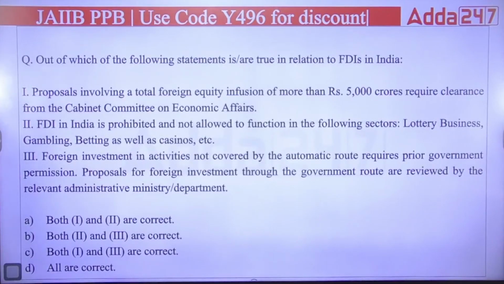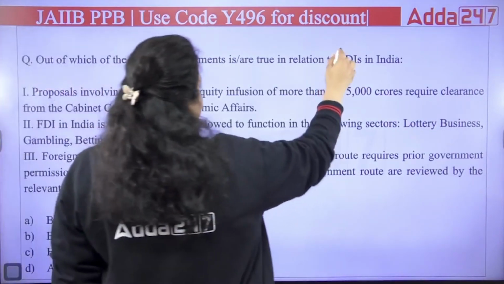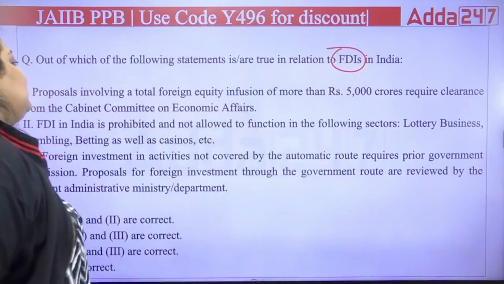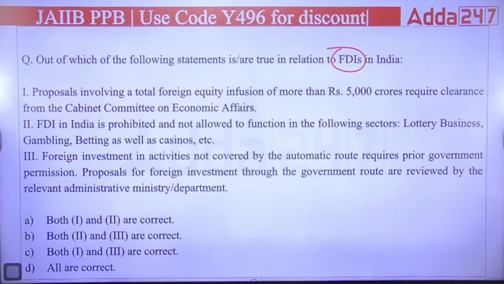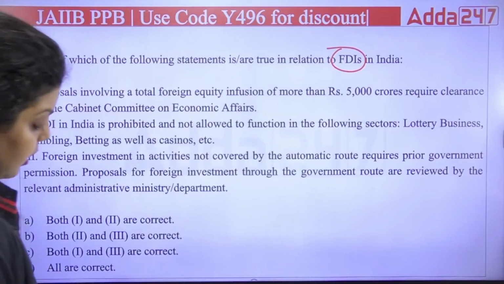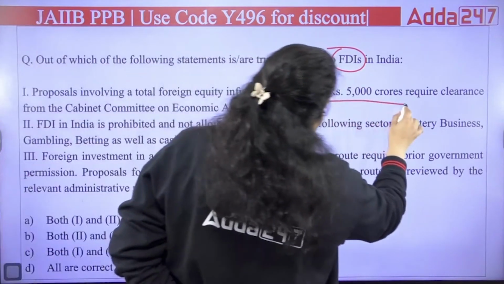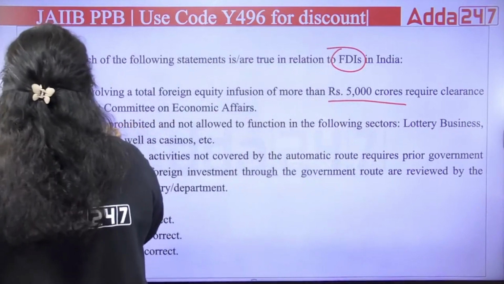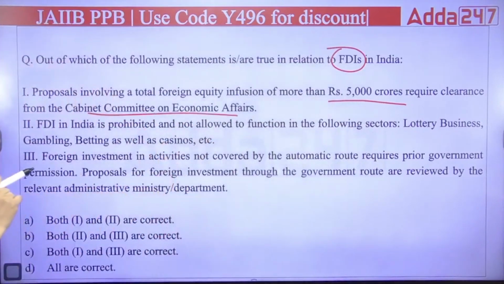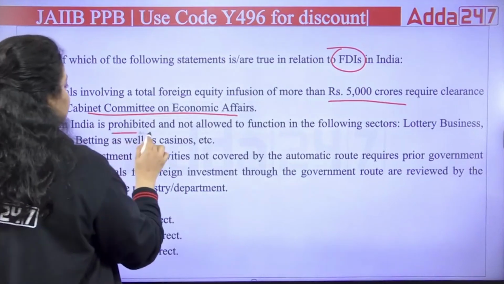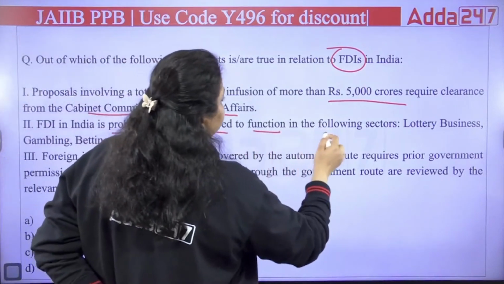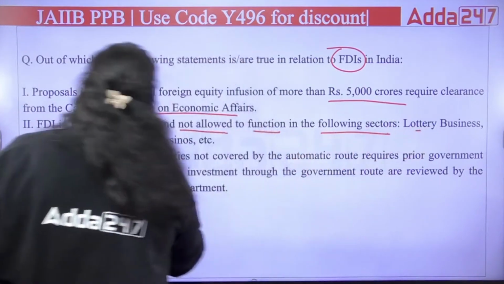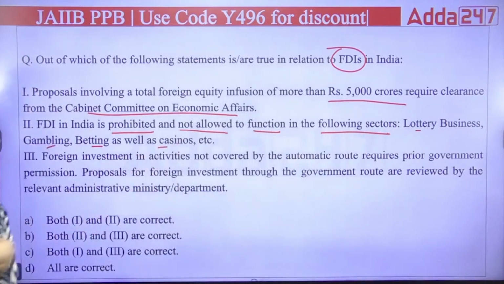Now, the next question is about FDI, foreign direct investment. A proposal involving a total foreign equity infusion of more than 5,000 crores requires clearance from the CCEA, that is the Cabinet Committee on Economic Affairs. Second, it says FDI in India is prohibited in sectors like lottery business, gambling, betting as well as casinos.